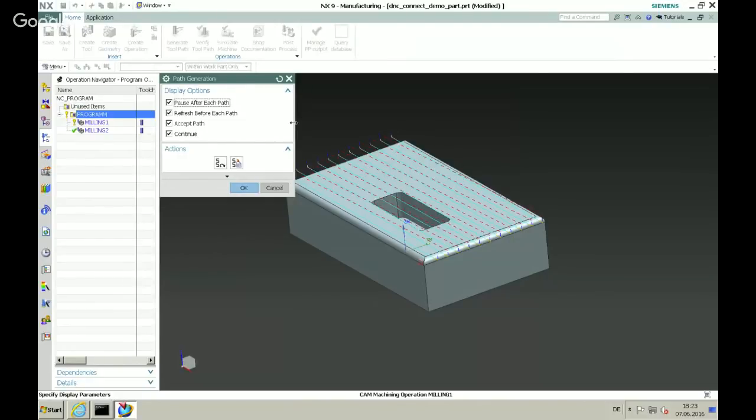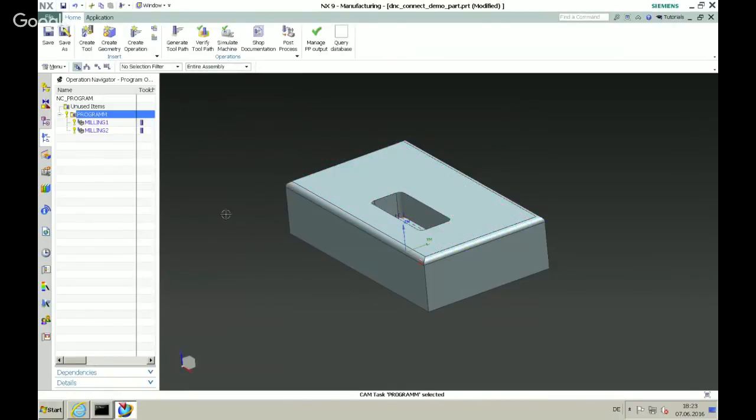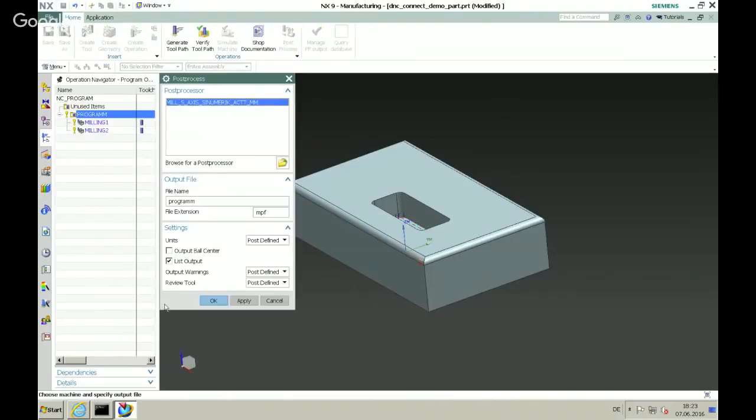Now you have to make your CAM program, and at the end, once you have done your CAM program, you have to generate your toolpaths and do your post output and also your tooling sheets or whatever else. So what we're doing here is creating our toolpath. Okay, two of them are done. Now I want to do my post. I have the post here, doing the post process. Okay.